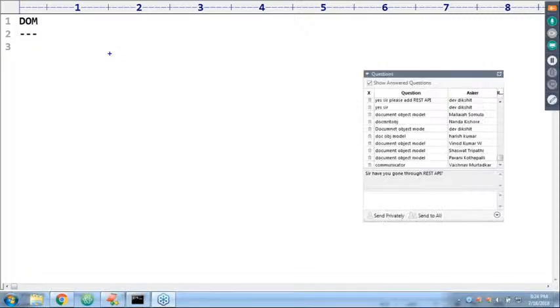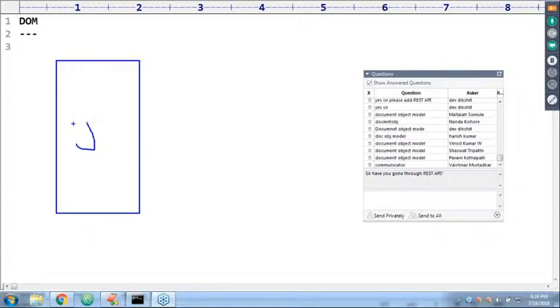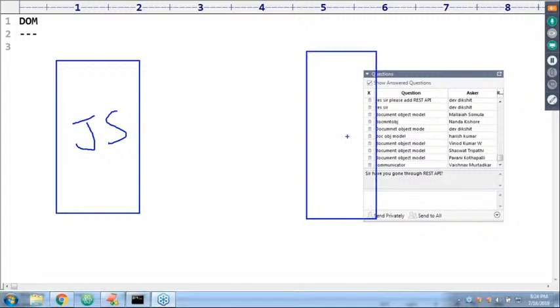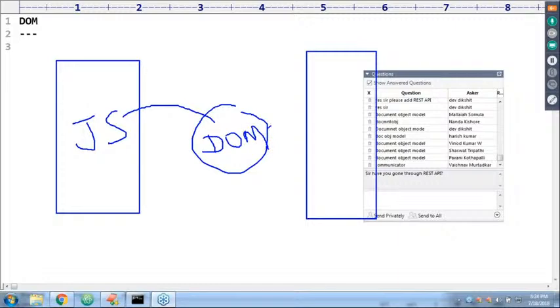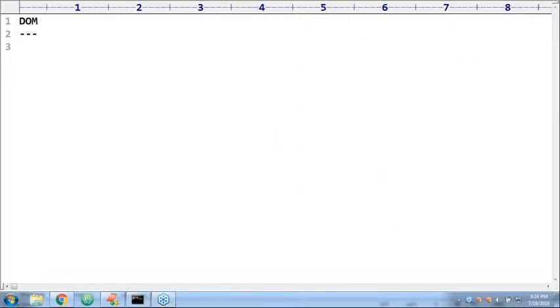Between JavaScript and HTML, if JavaScript wants to communicate with the HTML, some person must be required. That person is nothing but the DOM. DOM acts as a mediator. DOM acts as an interface between JavaScript and HTML.